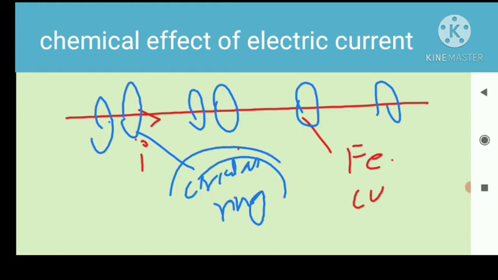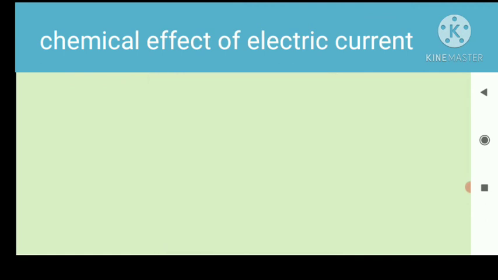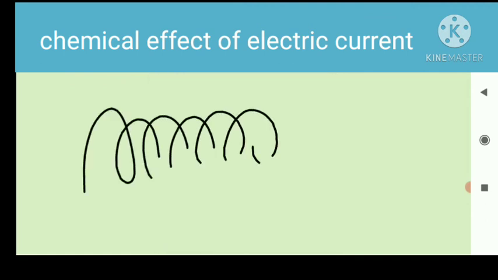I repeat again what we do here. We take a wire, and when electric current passes through this wire, a magnetic field will be generated around it in the form of a circular ring. Okay, so we take another example.